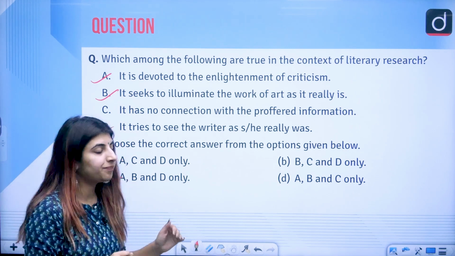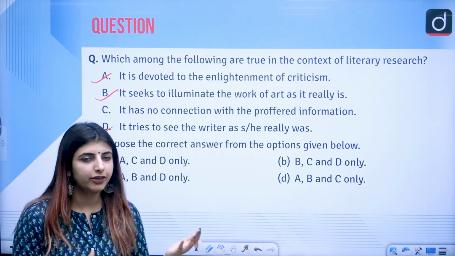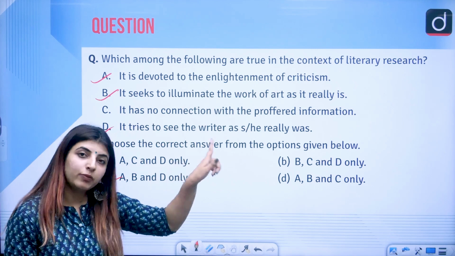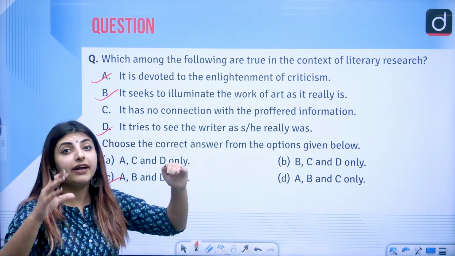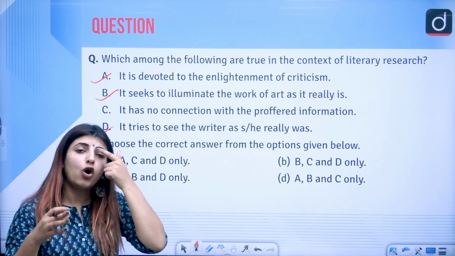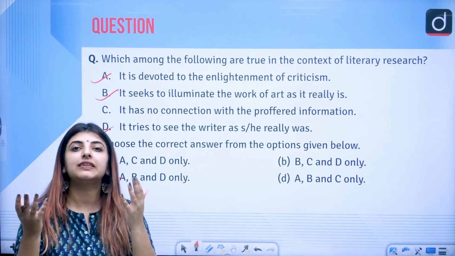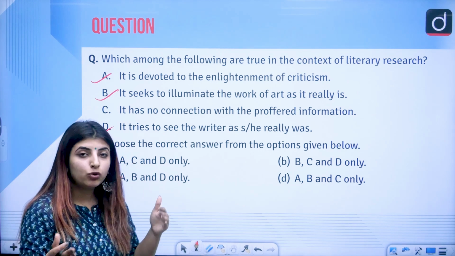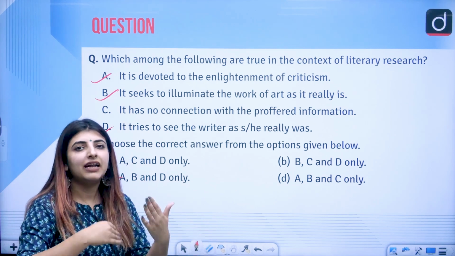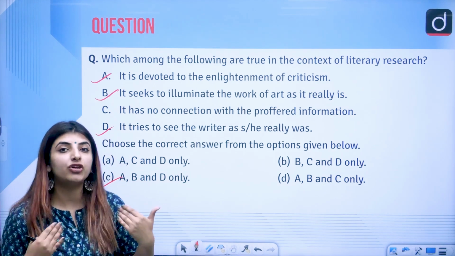It tries to see the writer as he or she really was, which I already talked about in the previous pointer: to illuminate the work of art as it really is, and of course show the writer in the same light. If a slave narrative is being written, then he or she was a slave, and that is what led them to write what they wrote. So there were certain things which led to an amalgamation of various pointers which made that writer become who he or she was.